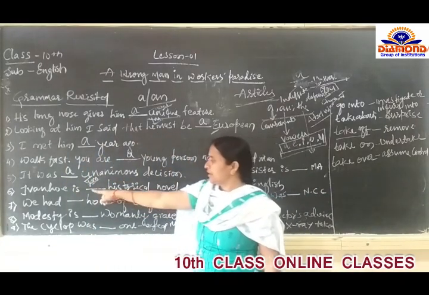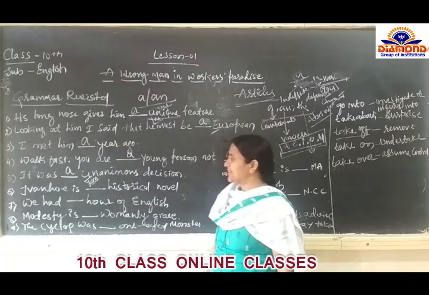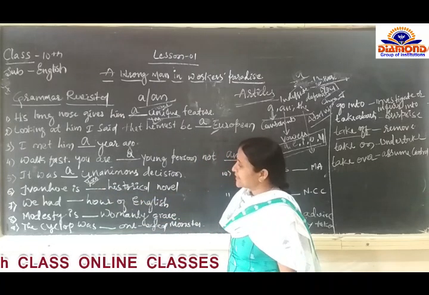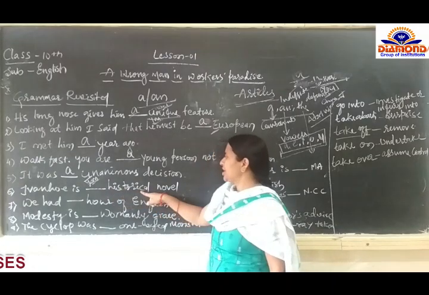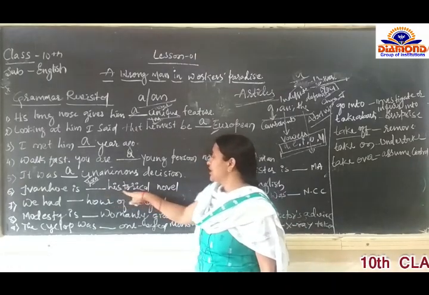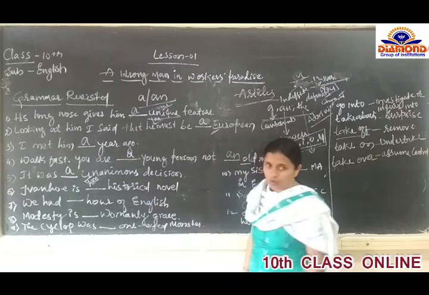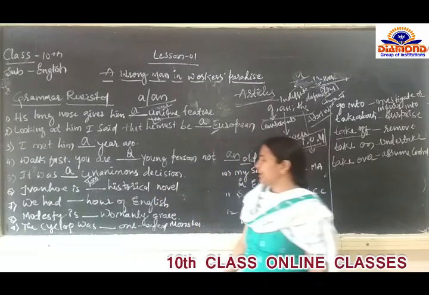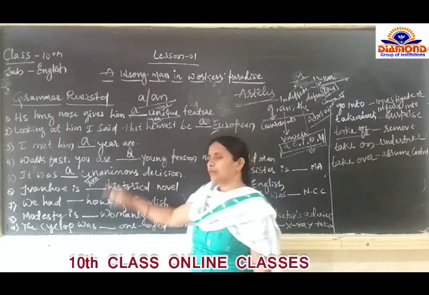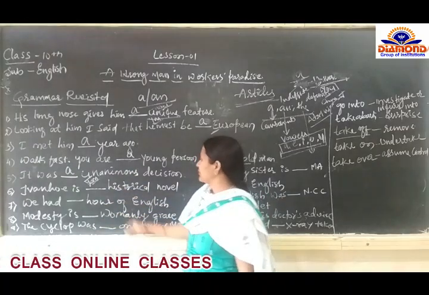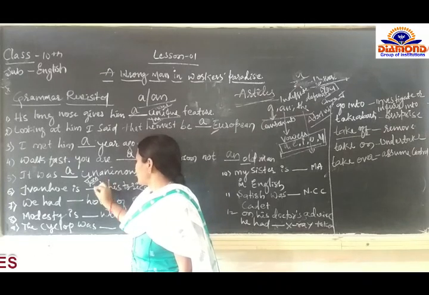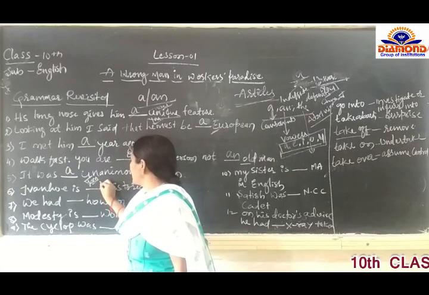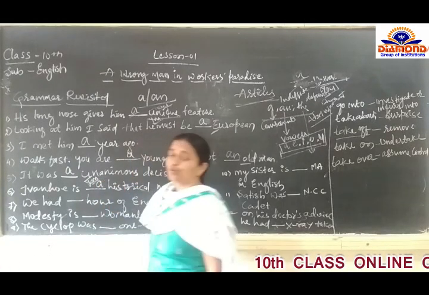Go for the next example, that is the sixth example. Ivanhoe is dash historical novel. Historical, there is no confusion. H means, you have to use, H is a vowel or consonant? It's a consonant. Then we have to use a.